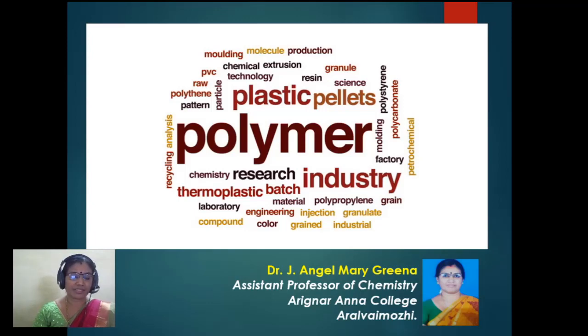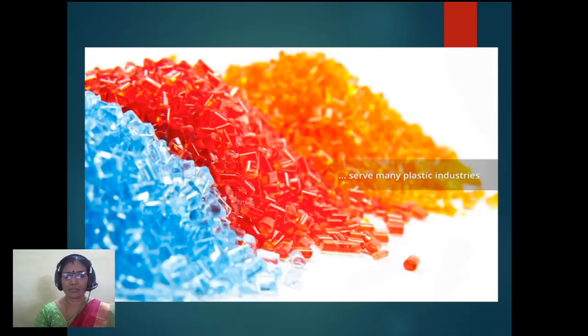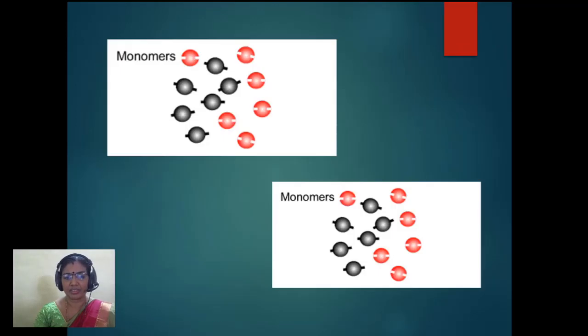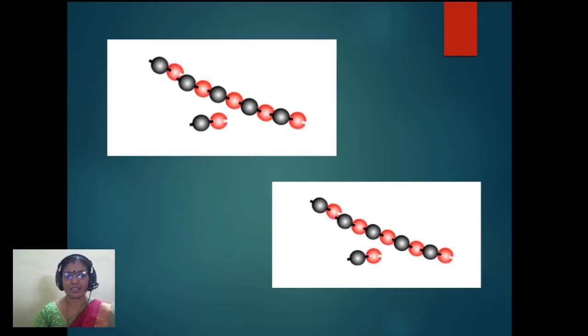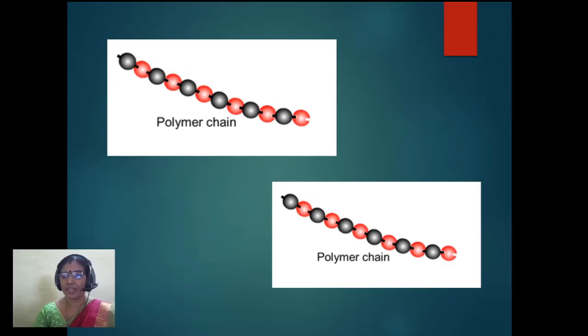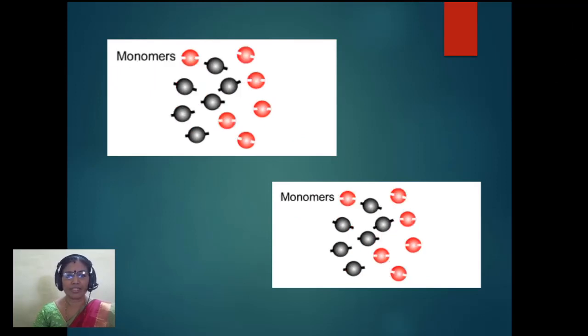Indeed, these polymers are the backbone for 4 major industries: the plastic industry, elastomer industry, fiber industry, and paints and varnishes industries. Now what are these polymers? Polymers are macromolecules which serve many plastic industries, and they are composed of small units called monomers. So a monomer is a single small unit, and many monomers combine together to form polymers.